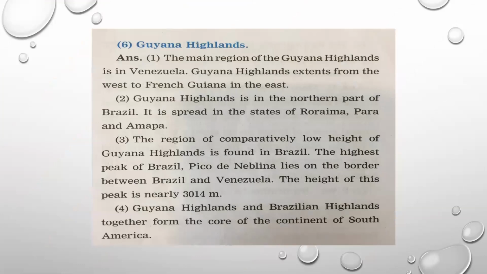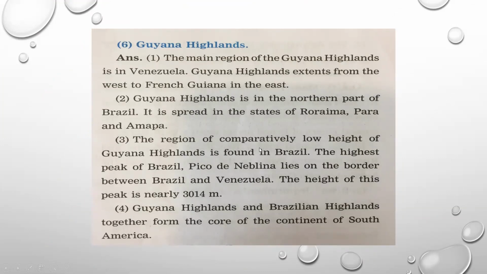Guiana Highlands. So if you have to write about Guiana Highlands, which points should you express? Number 1, the main region of Guiana Highlands is in Venezuela. Guiana Highlands extends from the west to French Guiana in the east. Guiana Highlands is in the northern part of Brazil. It spreads in the states of Roraima, Pará, and Amapá.